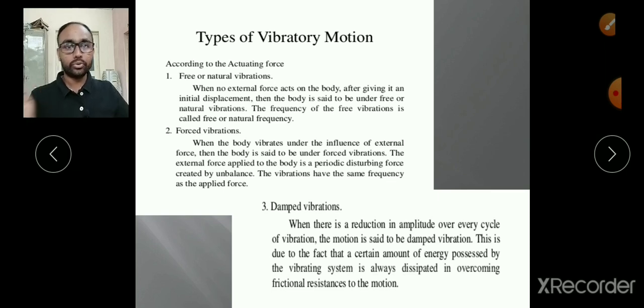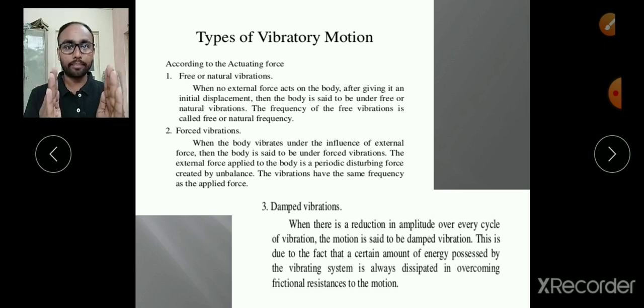You know that amplitude is the distance between this extreme position and this extreme position. Now when we take free or natural vibrations, we initially take the body to one extreme position and release it. Once we release it, let us consider the amplitude was likewise.